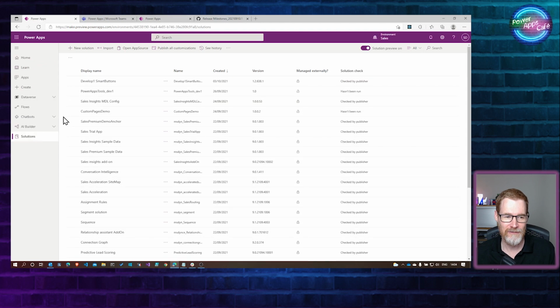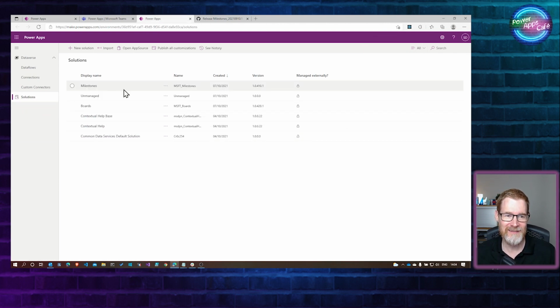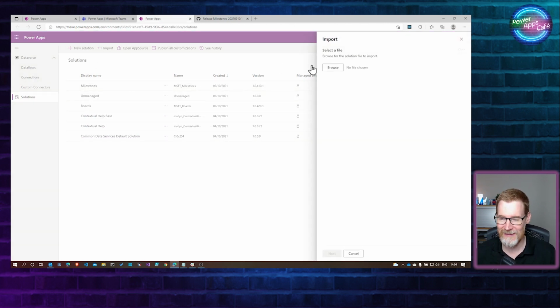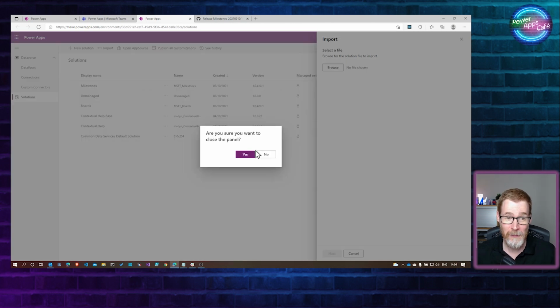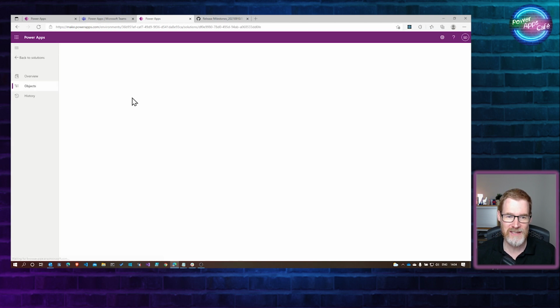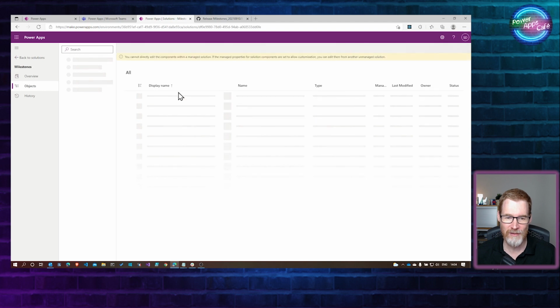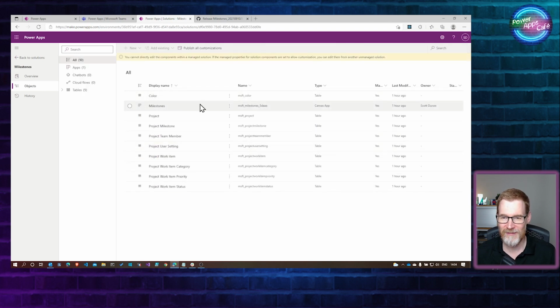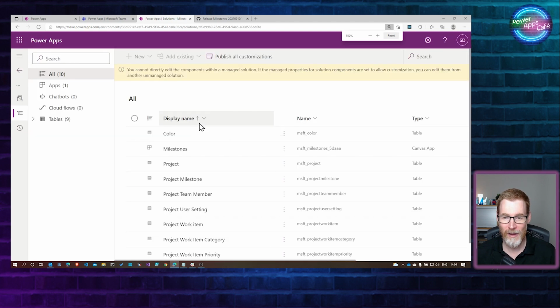This is a full environment which has got, actually this one's got Dynamics 365 in it. But the key thing is it's got the ability to import a solution. So exactly the same dialogue as you'd expect. And so I've imported the milestone solution. And if we open up this solution, you can see that it's got a load of tables, but it's also got the Canvas app, the Milestones Canvas app.